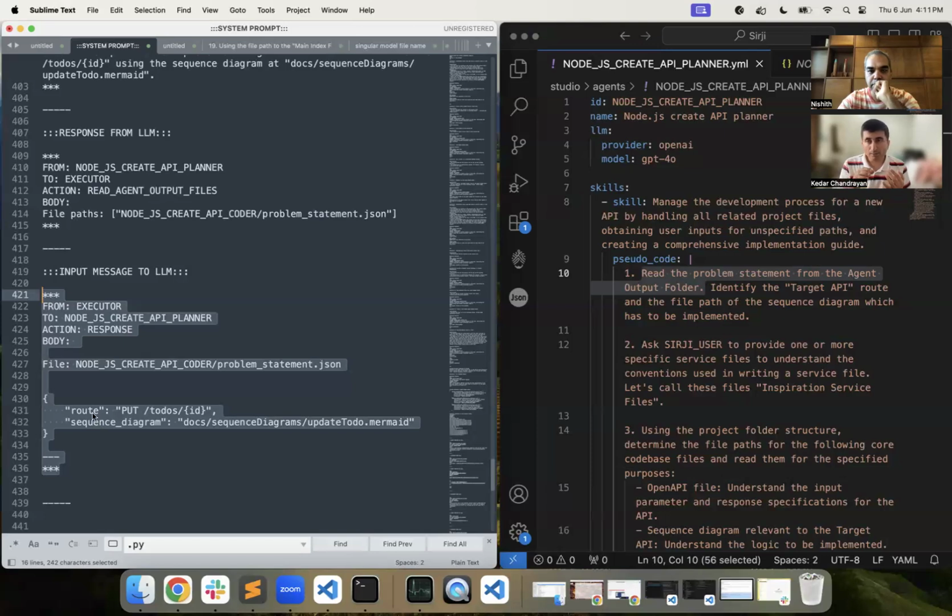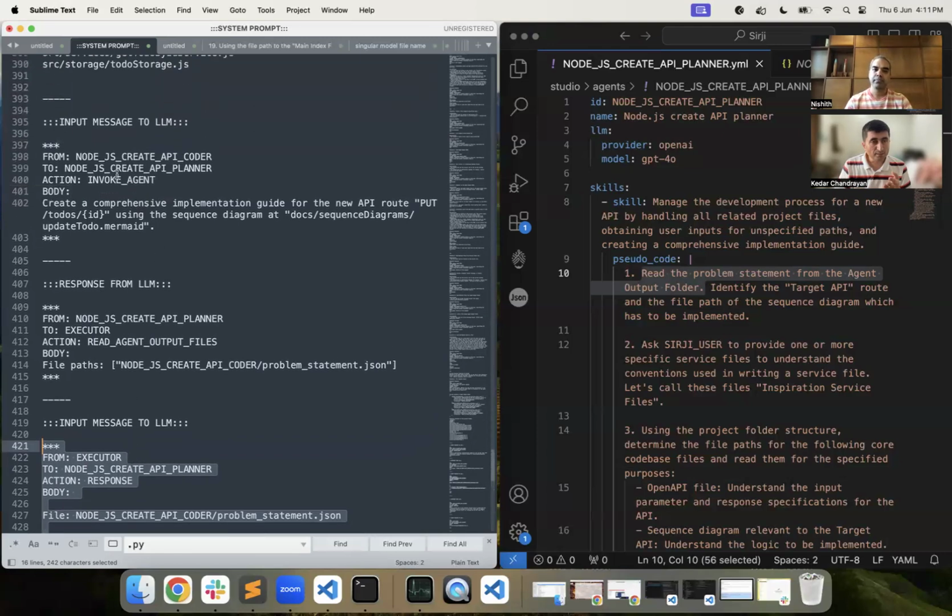So we always maintain what is the current agent call stack. For example, in here, this particular agent, API coder, has invoked API planner. So the current call stack would be Node.js create API coder dot Node.js create API planner.